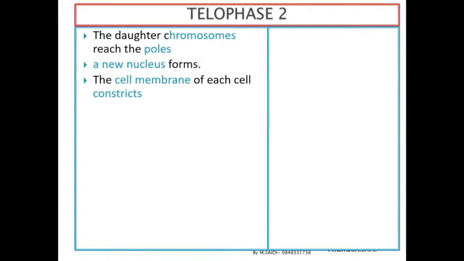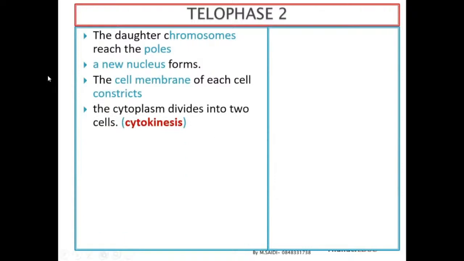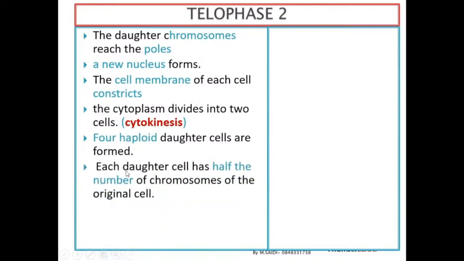Then the cell membrane of each cell constricts, and then the process of cytokinesis occurs. When the cytoplasm divides, haploid daughter cells are formed. And then each daughter cell has half the chromosome number of the parent. So that's why we say that meiosis is the process whereby one cell divides to form 4 daughter cells which are haploid, or which have half the chromosome number of the parent.